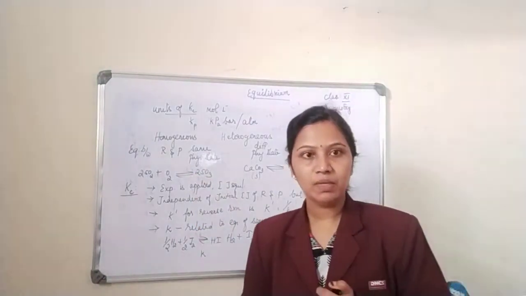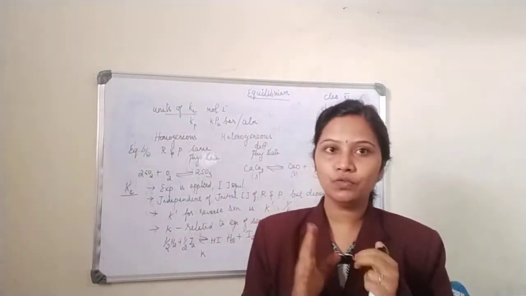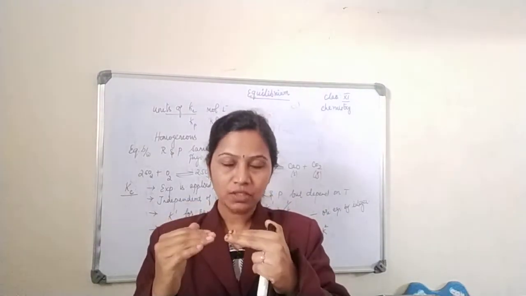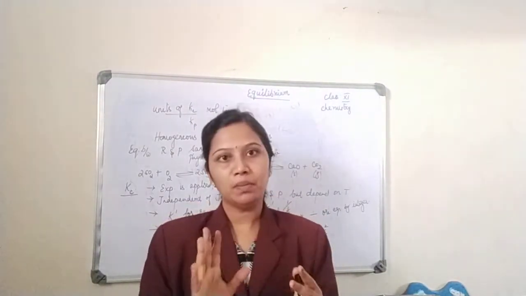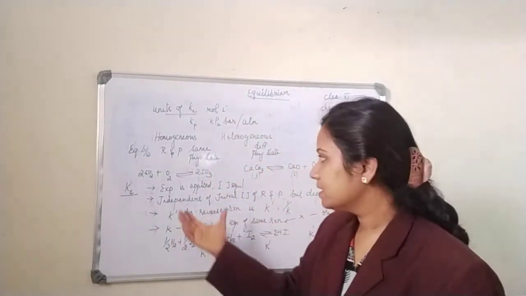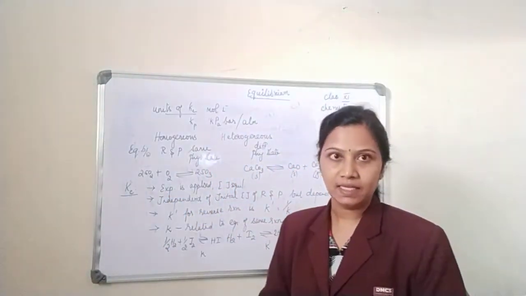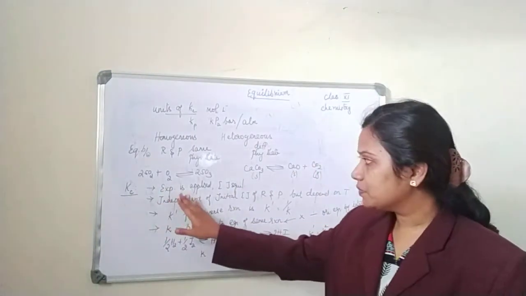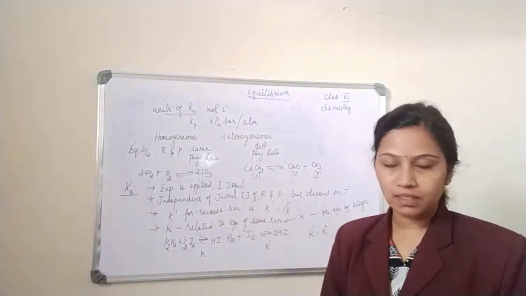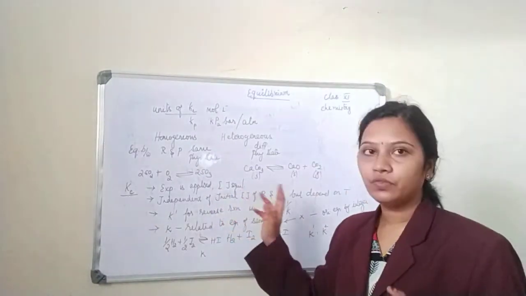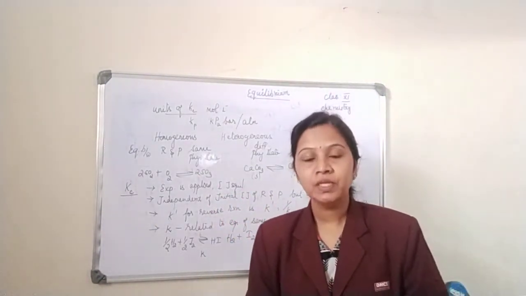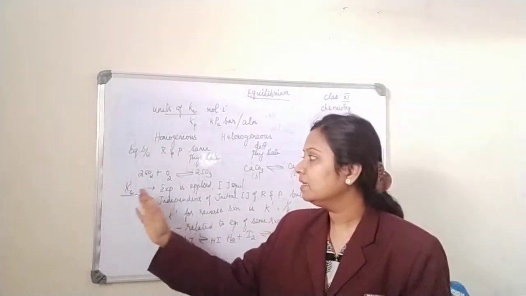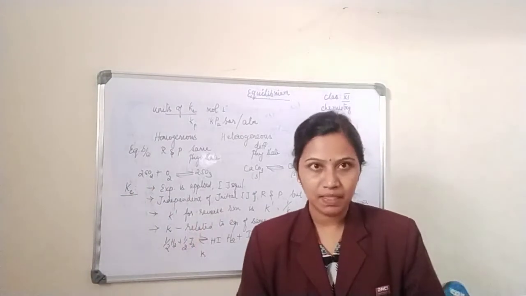Kc is nothing but the equilibrium constant, which is equal to the ratio of the concentration of the product to the reactant, and the power is raised to a number which is equal to the number of molecules. Done. So what are the characteristics of this Kc that we are going to see? See, the equilibrium constant expression can be applicable only if the concentrations of reactant and product are in equilibrium. So only when the concentrations of reactant and product are in equilibrium is the expression of Kc applicable.